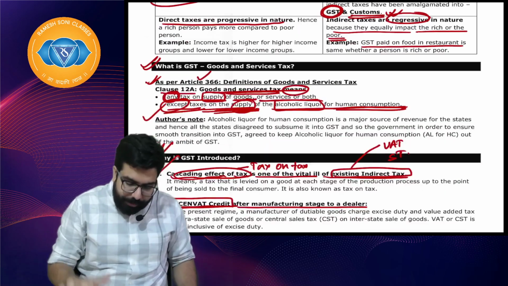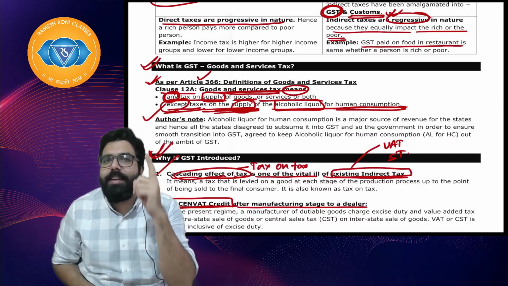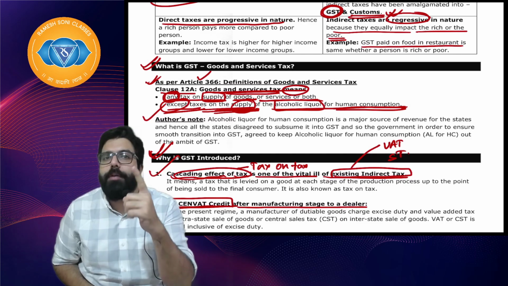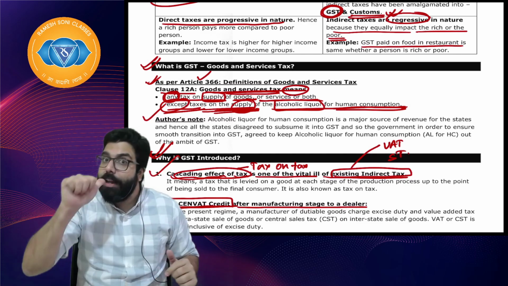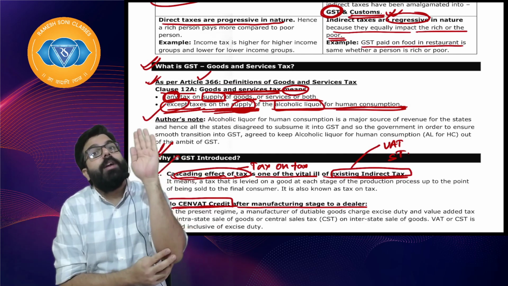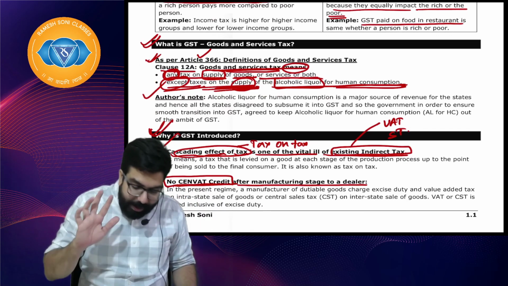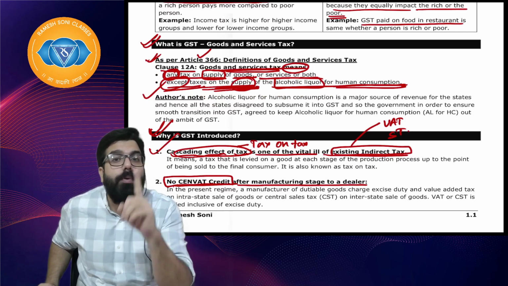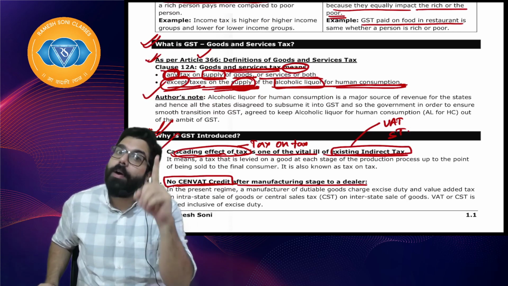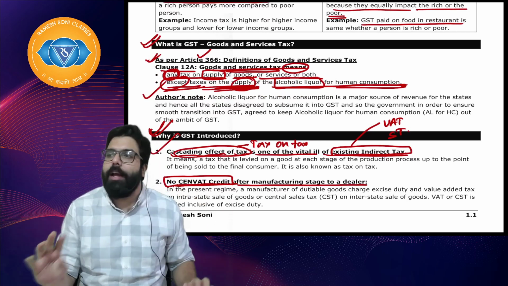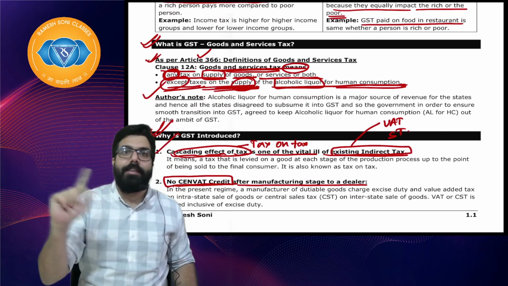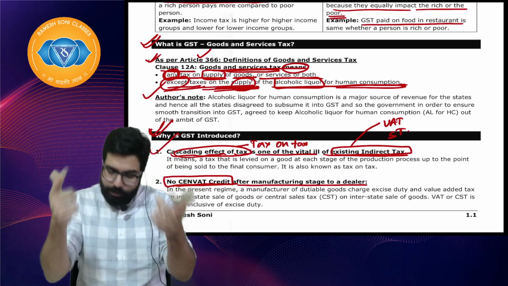Then the third thing we learned, GST is any tax on goods or services or both except alcoholic liquor for human consumption, right everyone? Alcoholic liquor for human consumption. You will always use the words alcoholic liquor for human consumption, not only alcohol. Alcohol can be for factory use, that is taxable. Alcoholic liquor for human consumption is out.